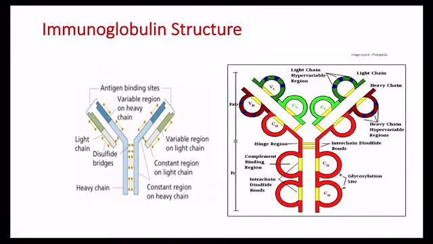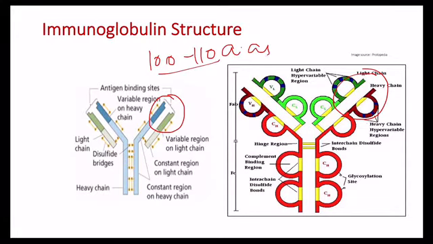The amino terminal half of the light and heavy chain consists of 100 to 110 amino acids. This is called the variable region. It is represented as VL in the light chain and VH in the heavy chain.